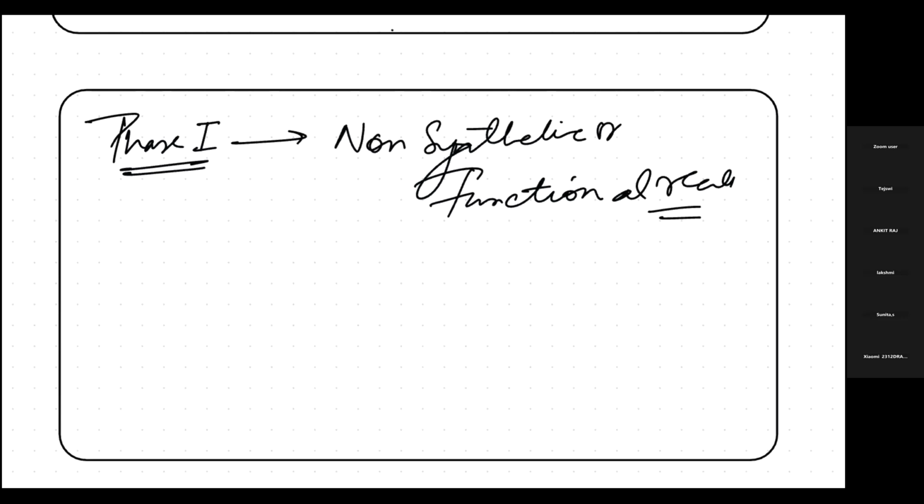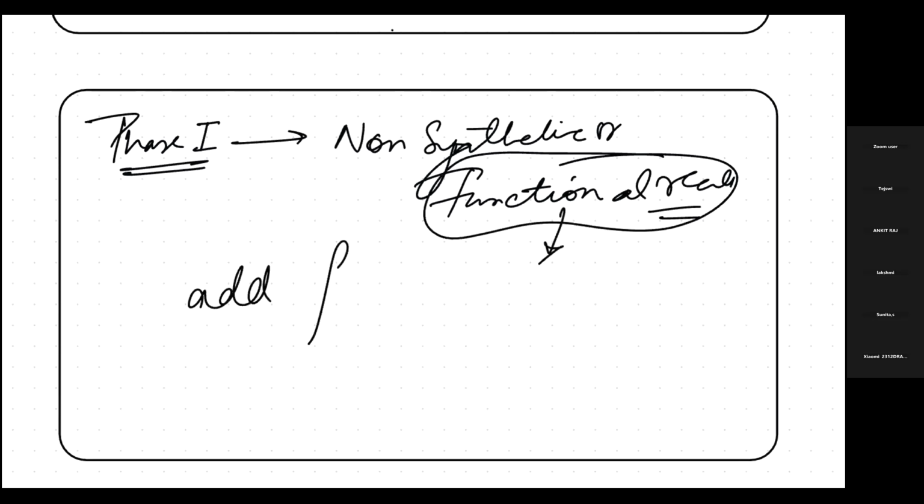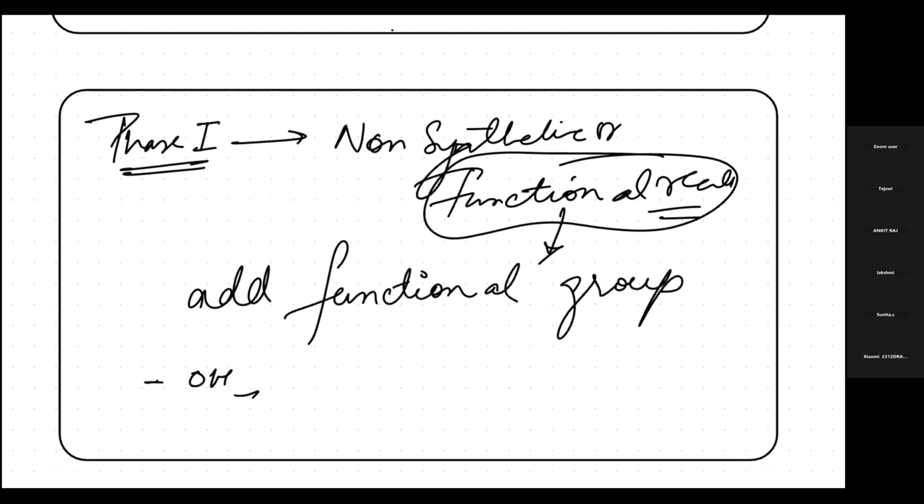So in phase 1, since it is called a functional reaction, it is going to add functional groups. I hope all of us know what functional groups are. The OH or NH2, or the SH or COOH, these are the functional groups, isn't it?